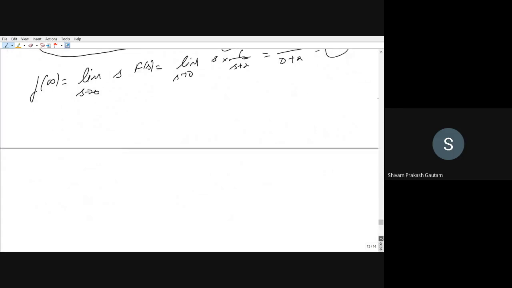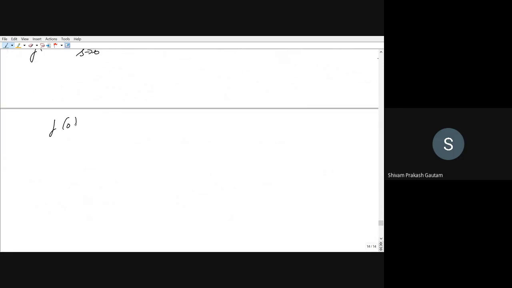Again, I will be telling you the initial value theorem. If you want to calculate f of 0, this will be equal to limit s tends to infinite, s F(s), and if you want to calculate the final value, this will be equal to limit s tends to 0, s F(s). Now one student has asked why we are putting s here. This s comes from a proper derivation that is a part of mathematics or signals and systems. I have not covered that. You can see other YouTube videos, where you can find out why the s term is coming.